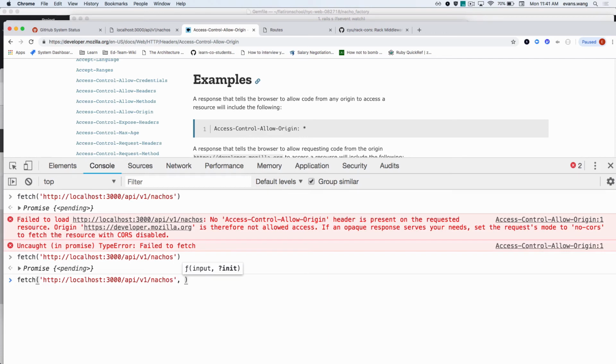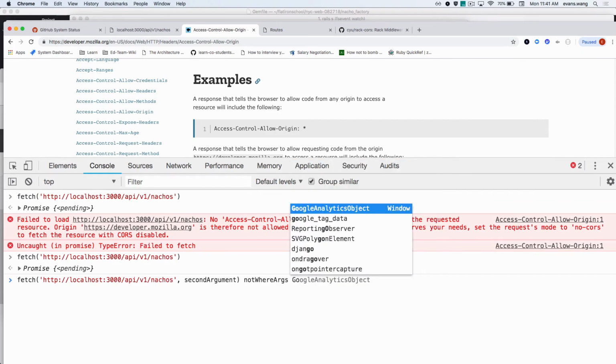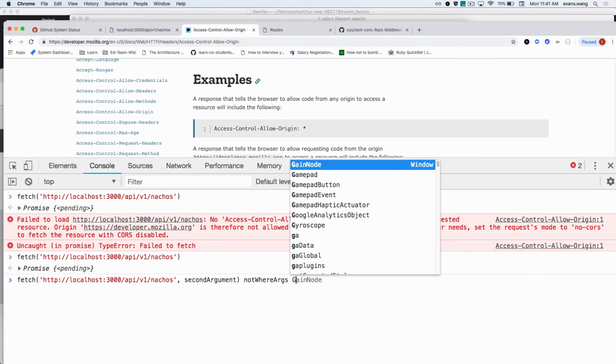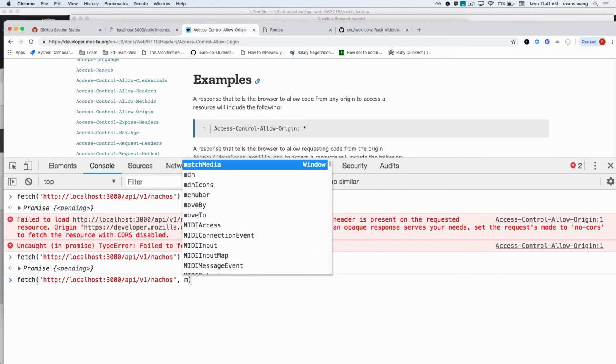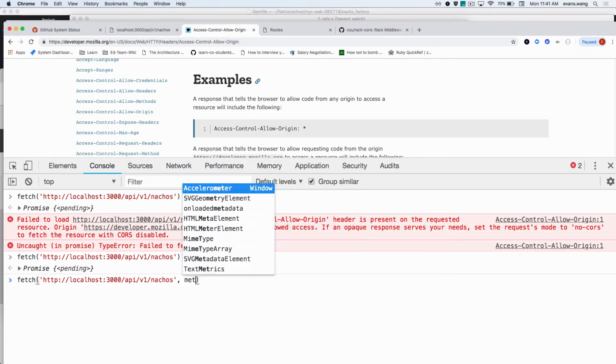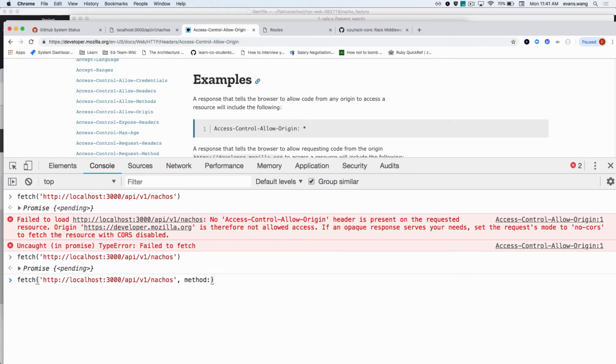Comma right here, second argument. That's where it would go. Do not write it out here. This is not where args go. Okay? Just a little refresher. So what is the second argument? An object. The method, of post, just like this?